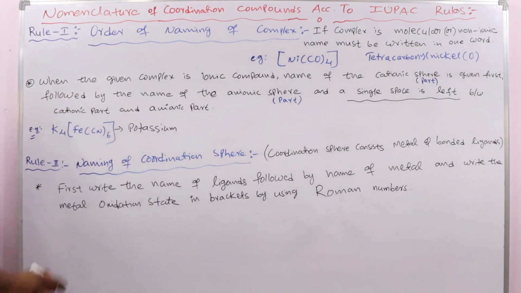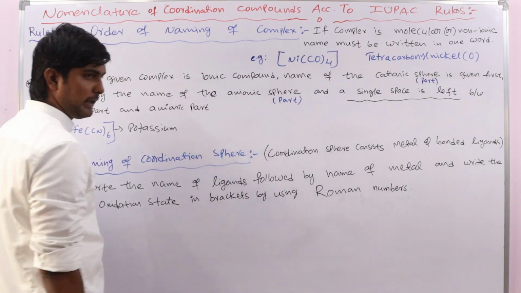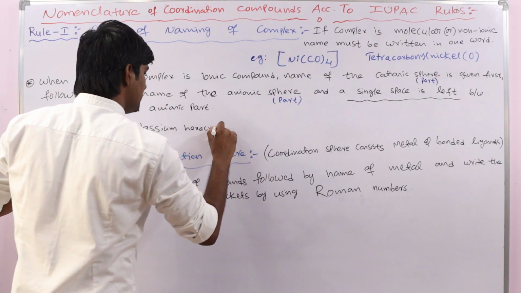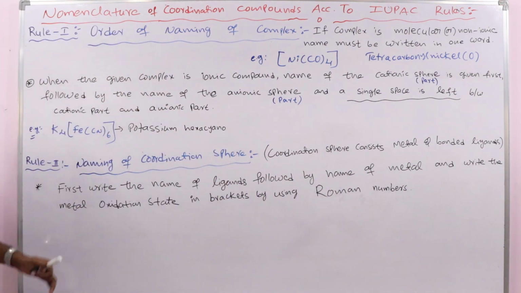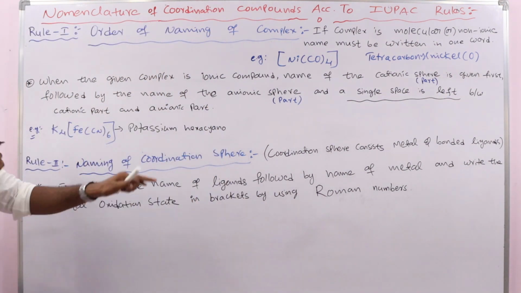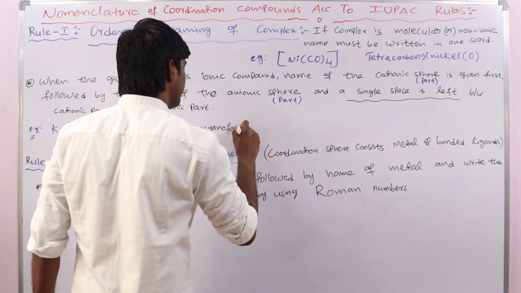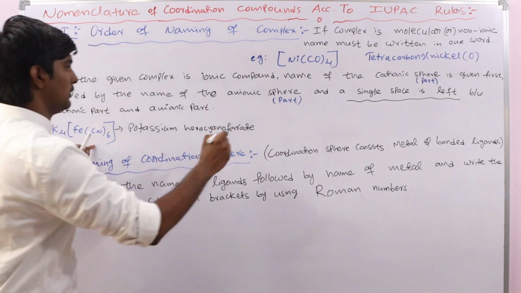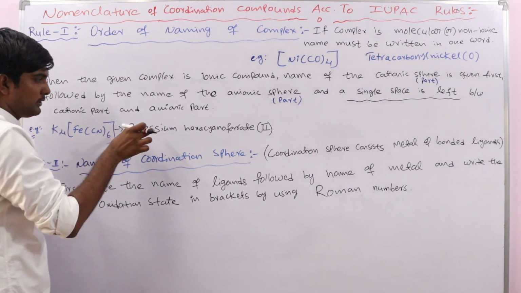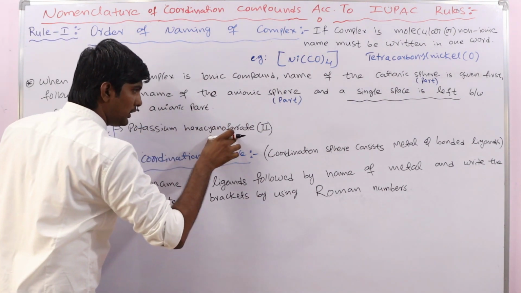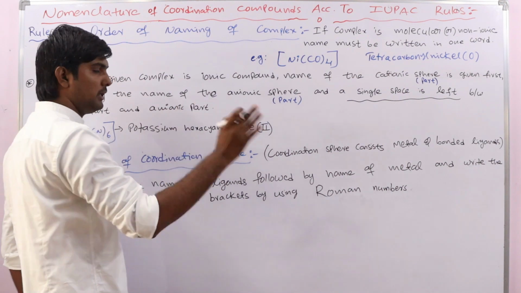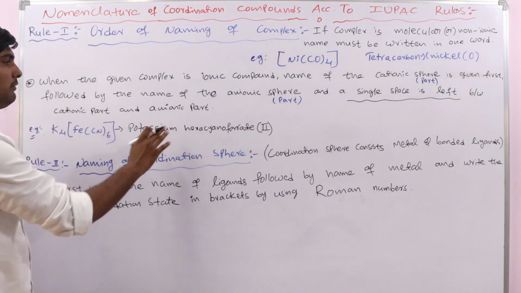So its name is potassium. Leave a single space. Then hexacyano, since we have 6 cyanide ligands. We can also write hexacyanido, both are correct. Hexacyano ferrate 2. So first the cationic part name and then the anionic part name. We have left a single space between these two. If you write it continuously, that is wrong. You must leave a single space between these two.